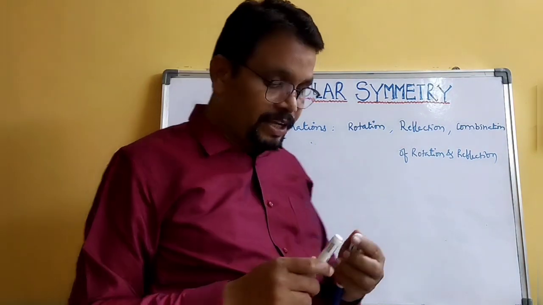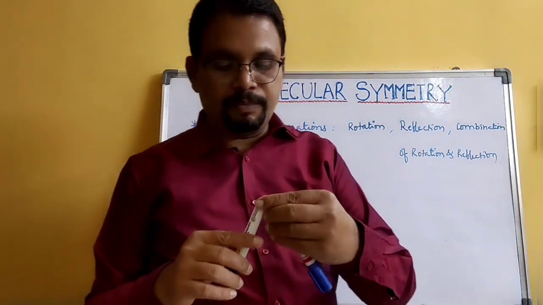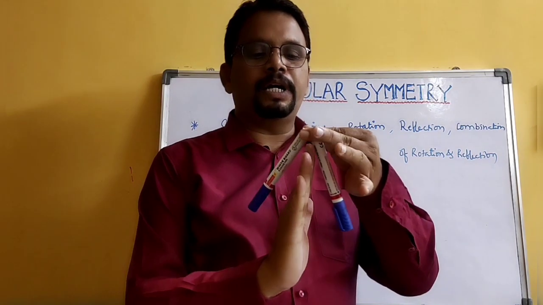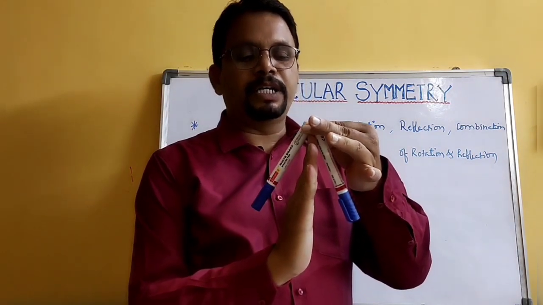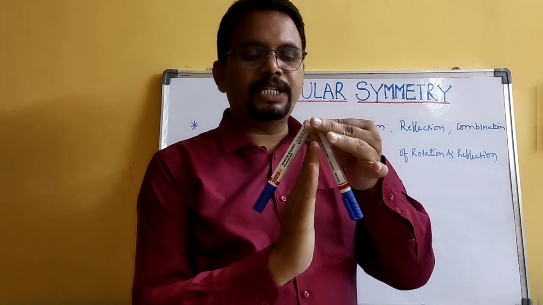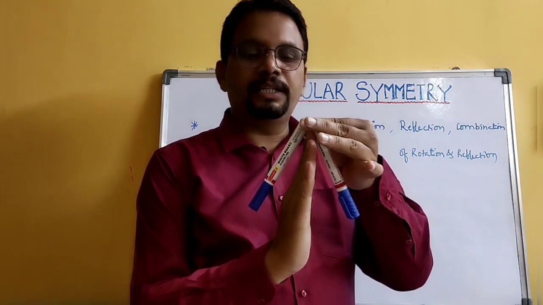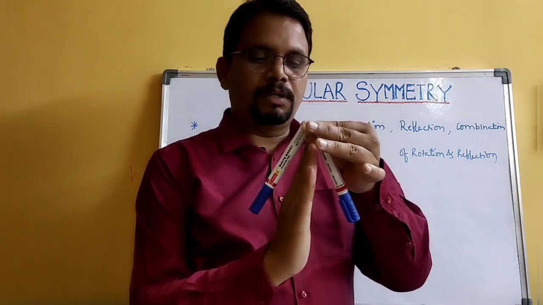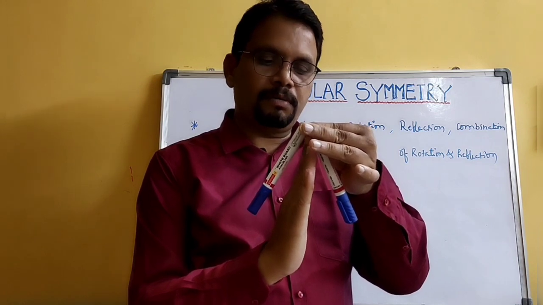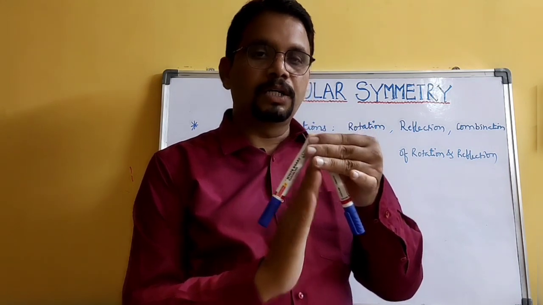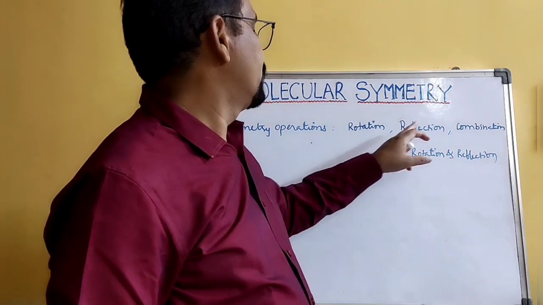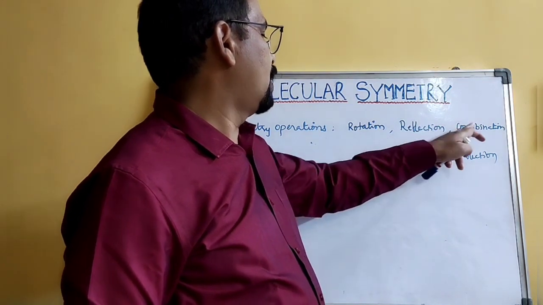Reflection means if you keep a mirror in between these, you will get exactly the original molecule. So therefore rotation, reflection, and combination of both.